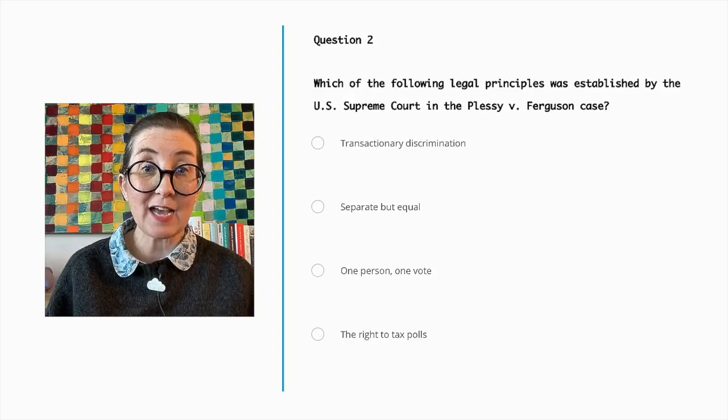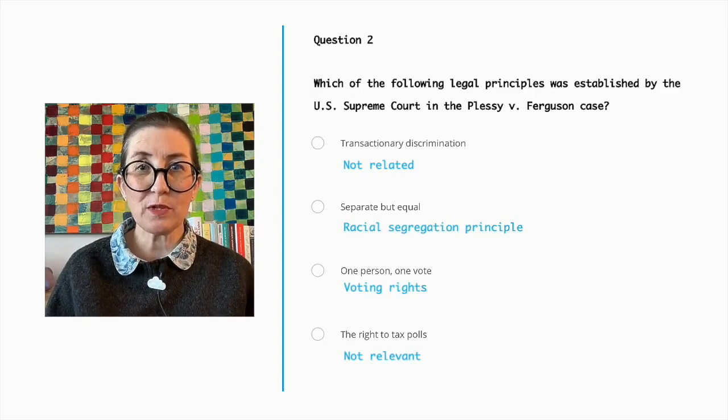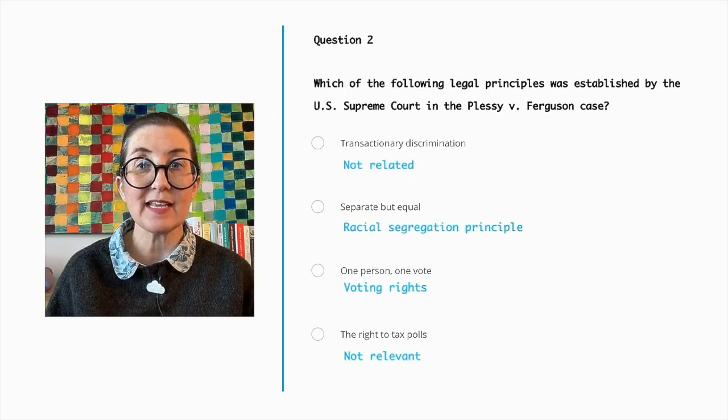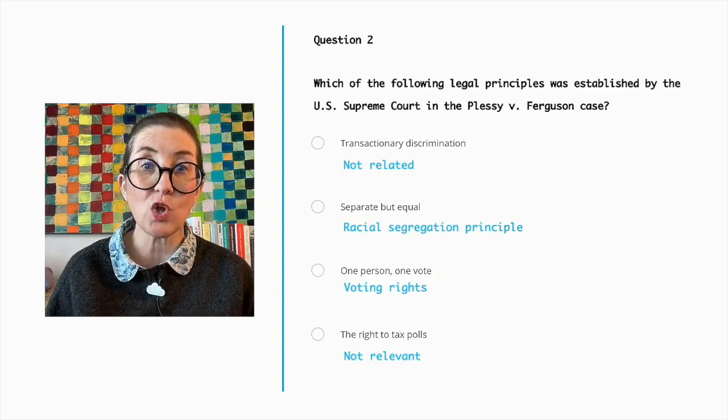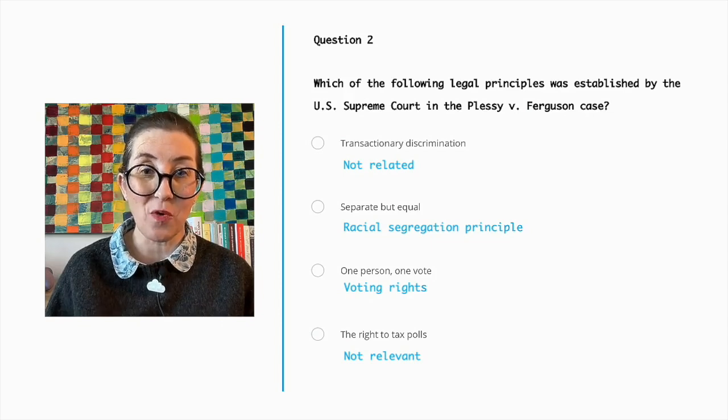The right to tax polls is not relevant here. The legal principle established by the U.S. Supreme Court in the Plessy v. Ferguson case is separate but equal. This principle upheld the constitutionality of racial segregation under the premise that segregated facilities were permissible as long as they were equal in quality.